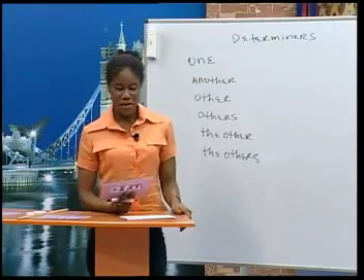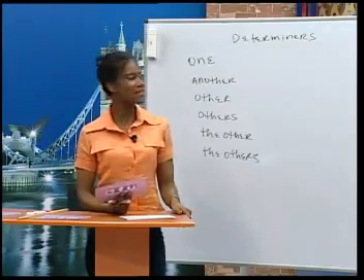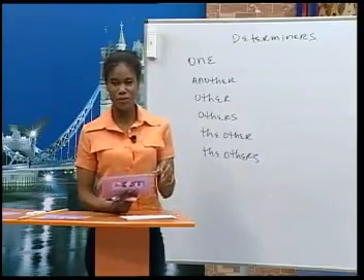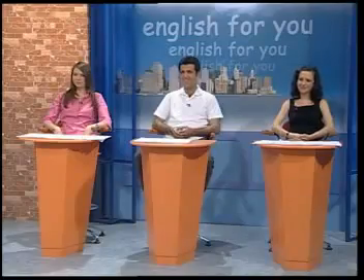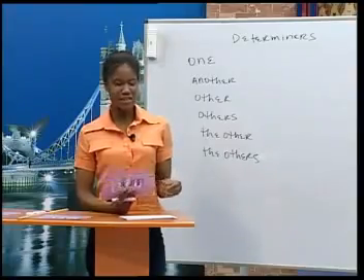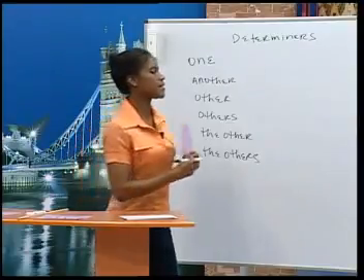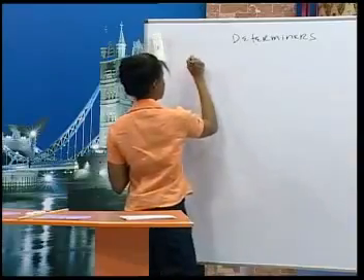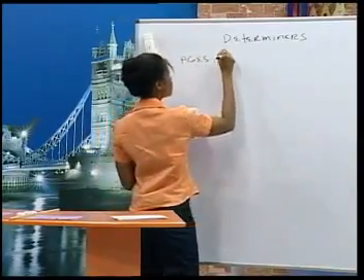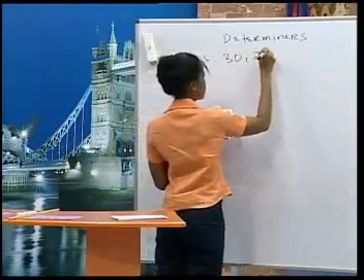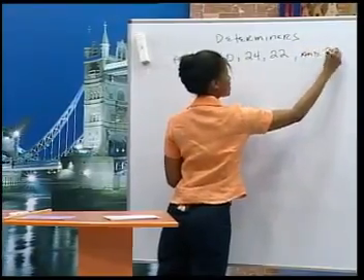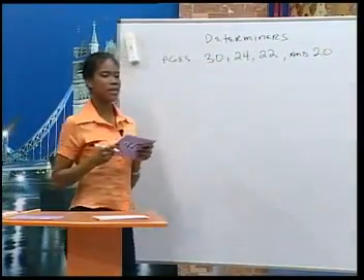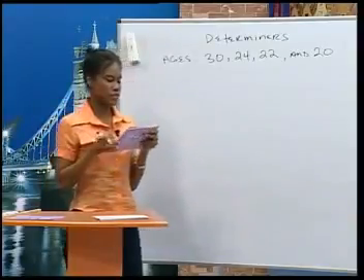Okay, let's practice using some of these determiners to talk about things in a group. Are you ready? Yes. Sylvia, imagine that you have 4 brothers in your family. Okay? Their ages are 30, 24, 22, and 20 years old. What does your oldest brother do?